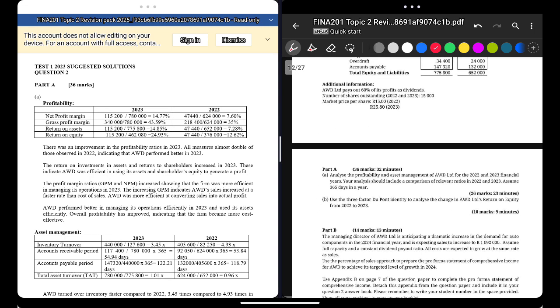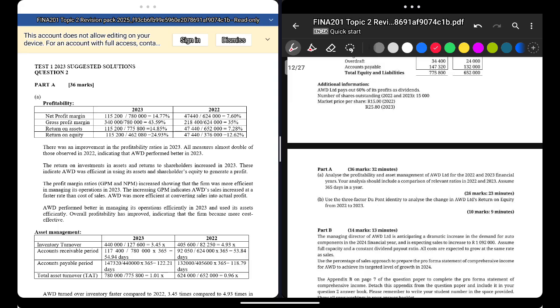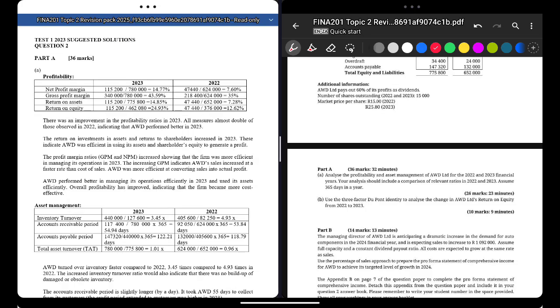Because normally in a question, they'll ask you to do the Du Point analysis, right? Or identity. The Du Point needs some ratios from profitability, some ratios from asset management. So they like to already have those done in the previous question before that. So if you really think critically, most likely they give those ratios to you. They want you to do that. So profitability ratios and asset management ratios, which are only these ratios.